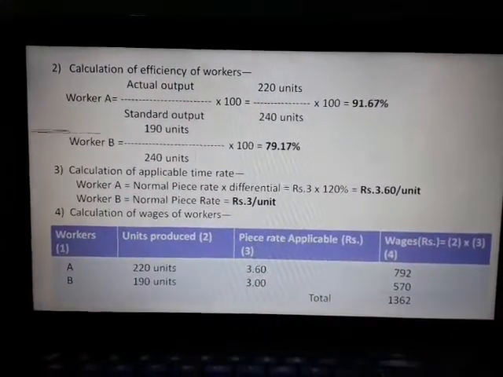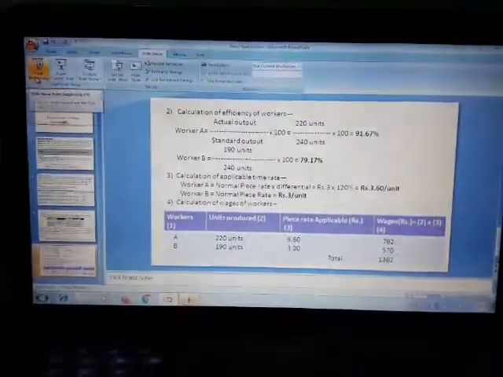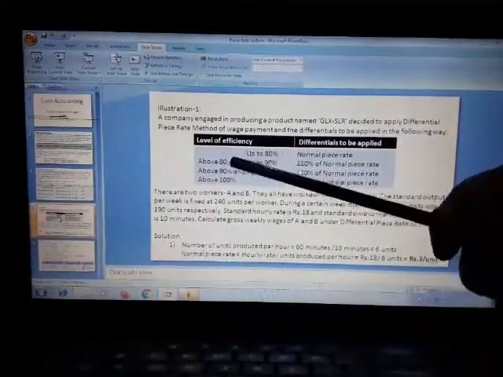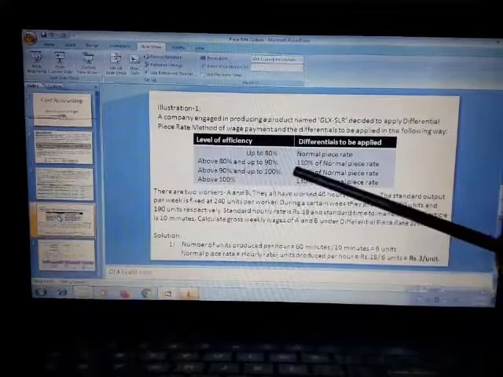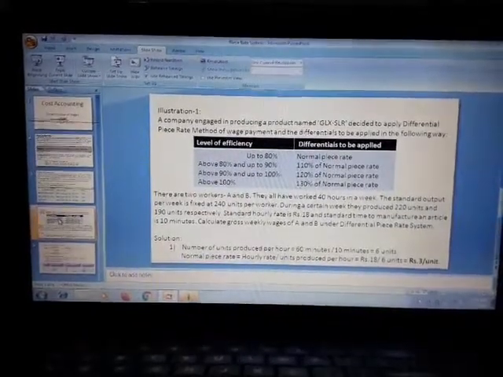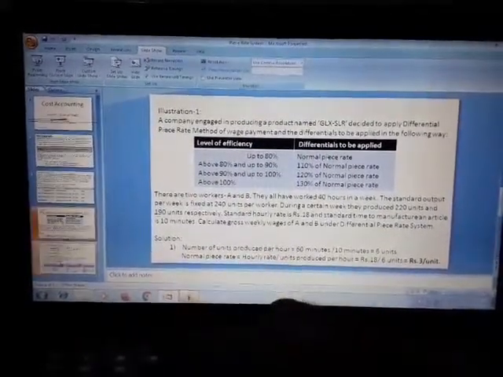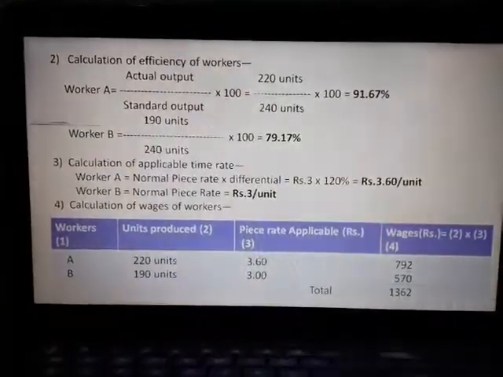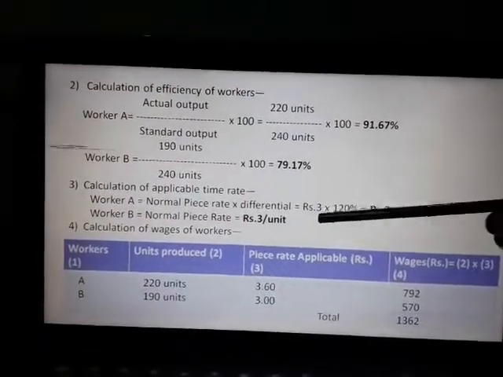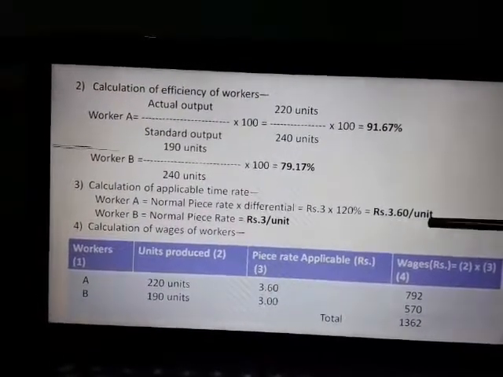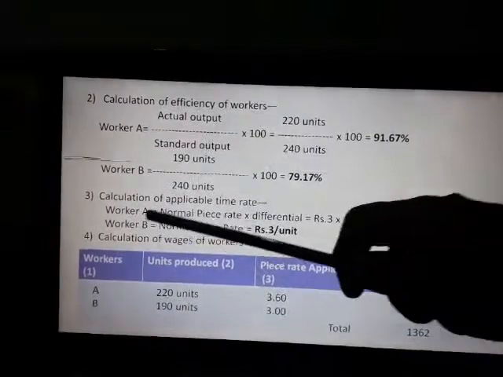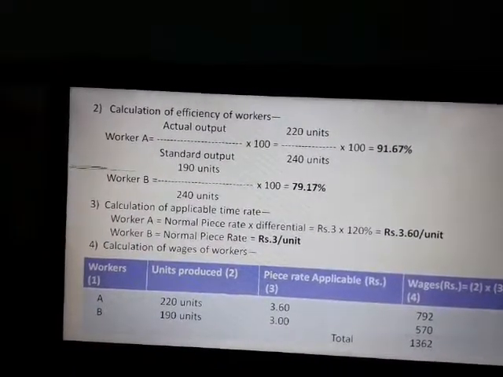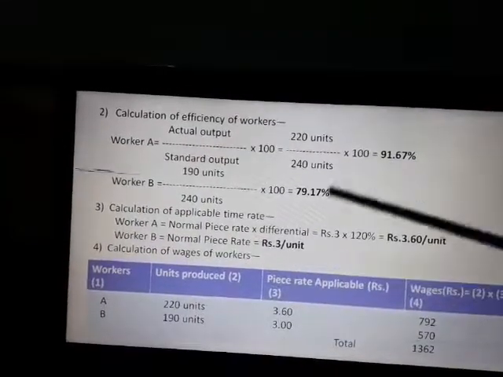If you see the earlier slide, it will be clear that for 90% to 100%, it is 120% of normal piece rate. So 120% of normal piece rate rupees 3 is rupees 3.60 per unit. For worker B, his efficiency is below 80%. So in that case, the normal piece rate is applicable, that is rupees 3 per unit.